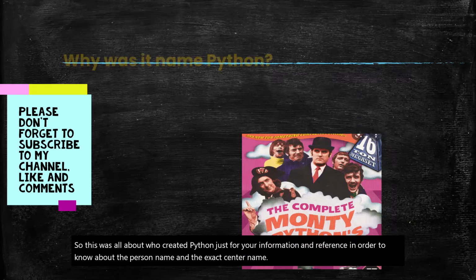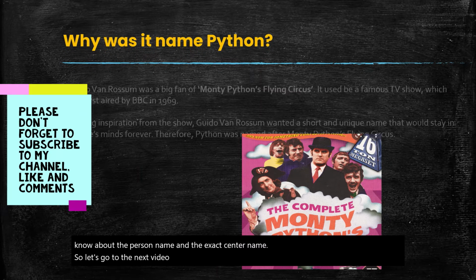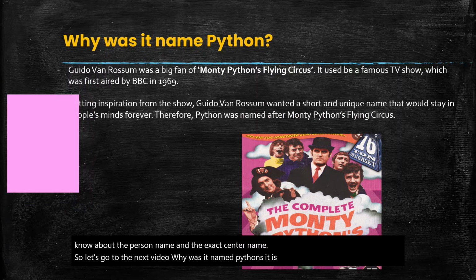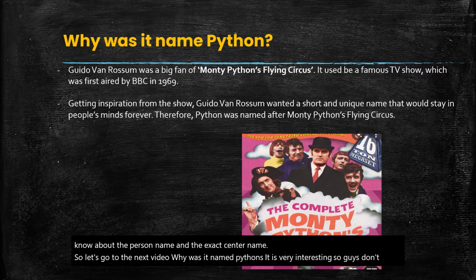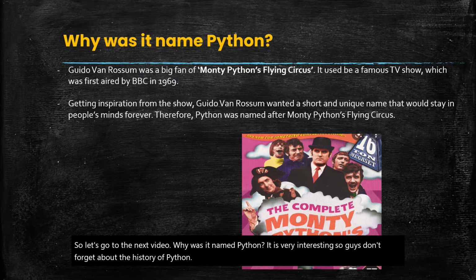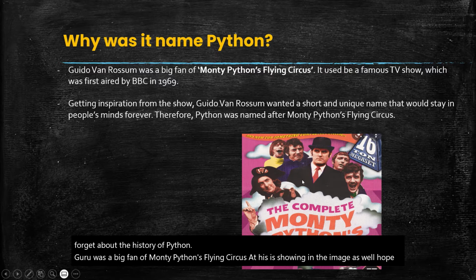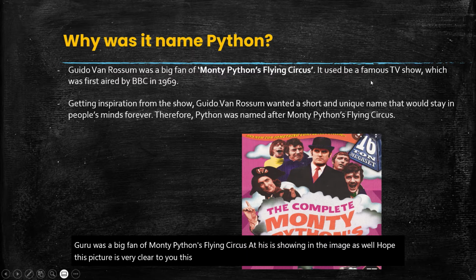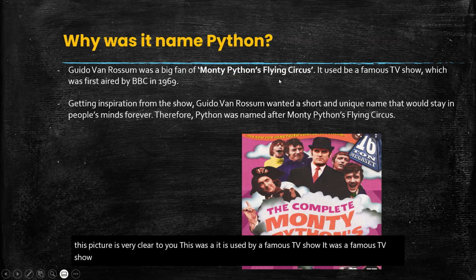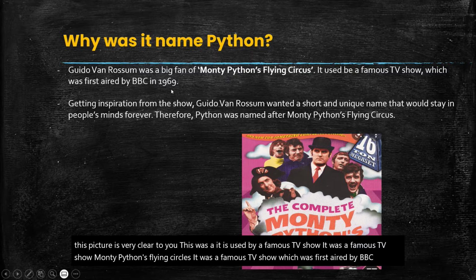So let's go to the next slide. Why was it named Python? It is very interesting. So guys, don't forget about the history of Python. Guido was a big fan of Monty Python's Flying Circus, as is shown in the image as well. Hope this picture is very clear to you. It was a famous TV show, Monty Python's Flying Circus, which was first aired by BBC in 1969.